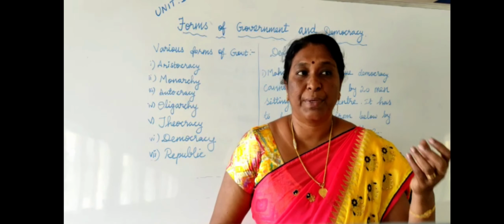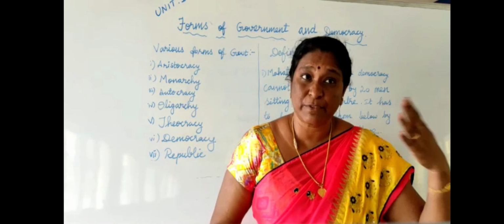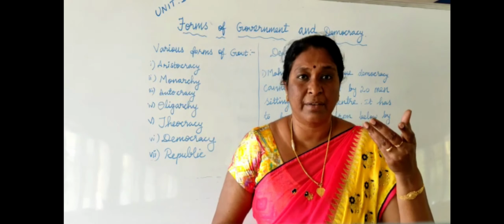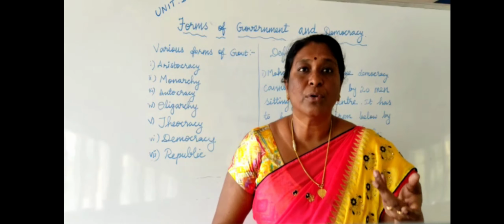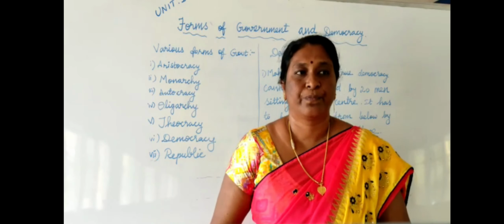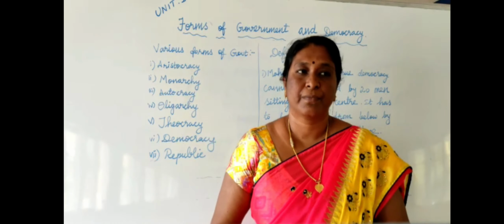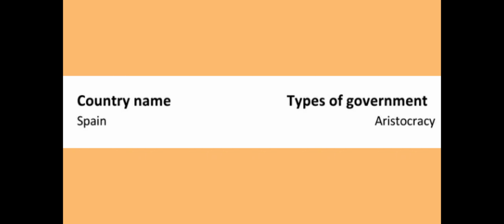So this result could be a decisive global shift towards its governance model. From this we learn how we want to govern the country. Now see the forms of government. There are different forms of government. Let us see the first type, aristocracy.